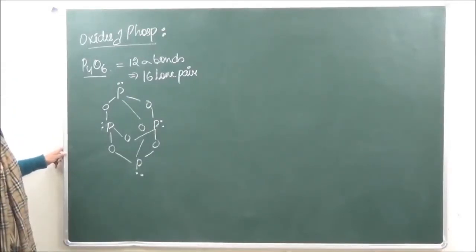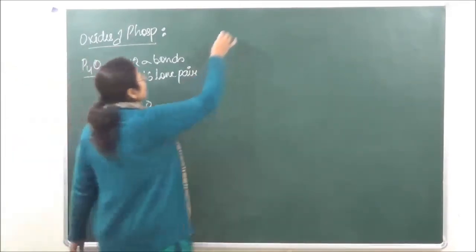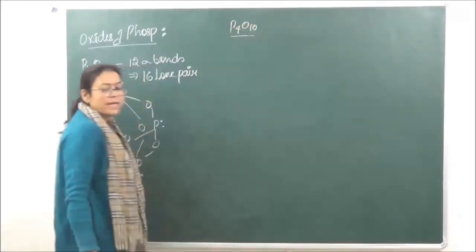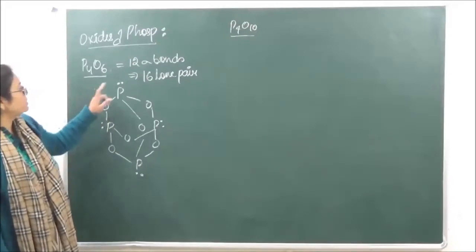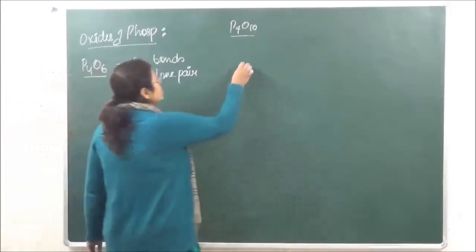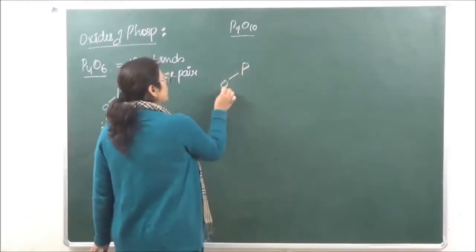Okay? It is going to have 16 lone pairs of electrons. Clear? Then the second structure which we have is of P4O10, phosphorus pentoxide. This is phosphorus trioxide, and that is phosphorus pentoxide, P4O10. In this also the basic structure is going to be the same.